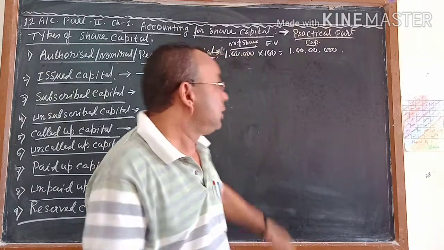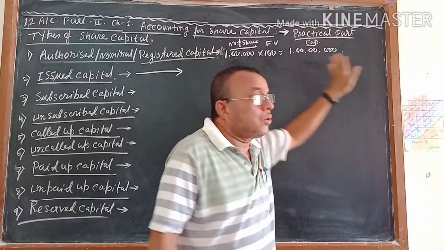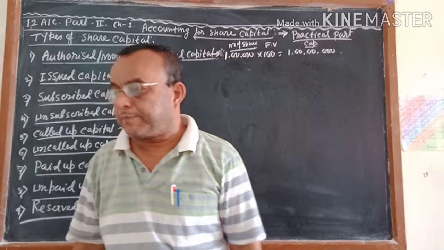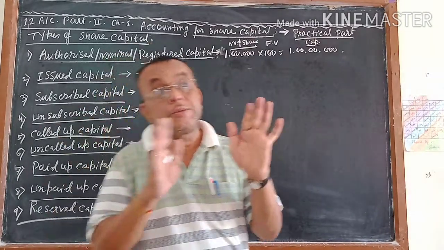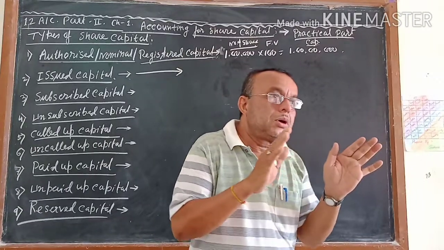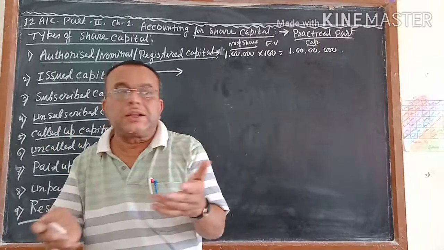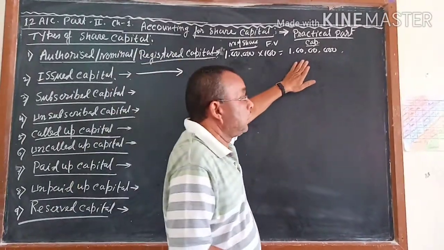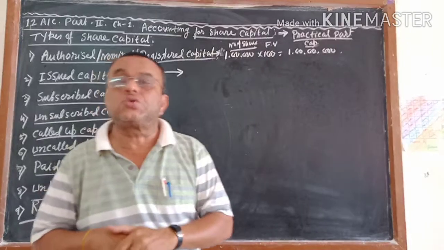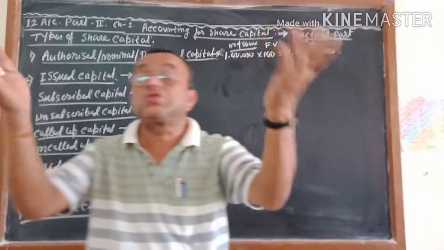You know that to start the business 1 crore is not required for me, but you got the permission from the government, and you can decide that out of this 1 crore, suppose 70 lakh I will issue now and 30 lakhs I will issue afterwards.